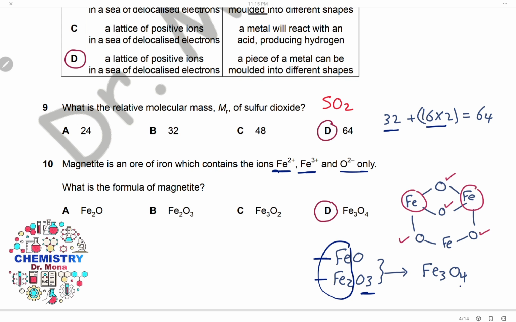If you want to check the structure, this is the iron plus 3 and this is the iron plus 2. Each one of the iron plus 3 can join to 3 oxygen, 1, 2, and 3, and the iron plus 2 ion can join only to 2 oxygen atoms. So the total will be Fe3O4, and the answer is D.